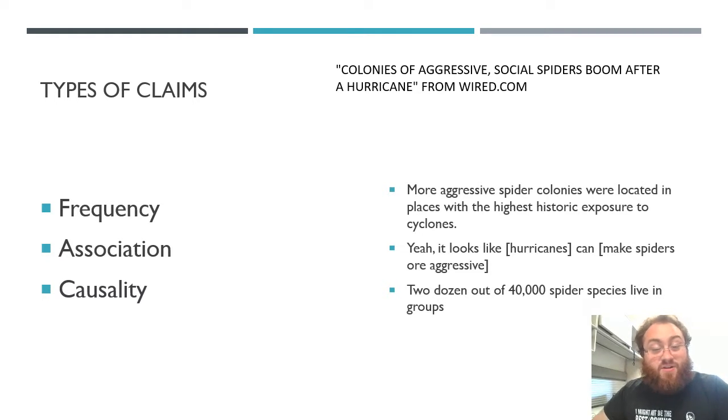On this slide, you're going to see three examples, all from the same news story about a scientific researcher. One of them is a frequency, one is an association, and one is a causality claim, all three from the same article. If you want the answers, they will be posted with this video somewhere, and if you want to read the story, it's also on the class website. It's pretty interesting.